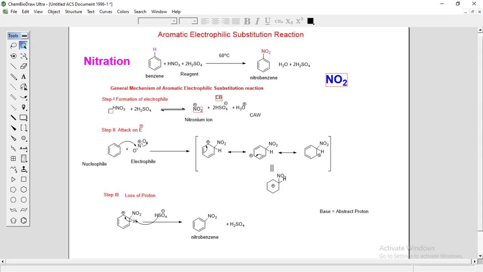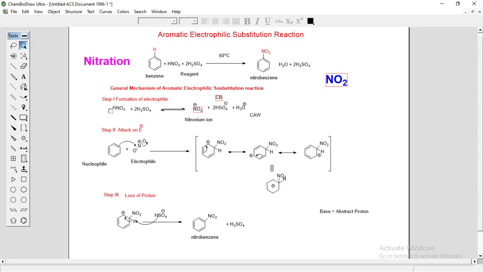Nitration cannot be carried out by using only concentrated HNO3, as the reaction is slow. You can't do the nitration reaction by only using nitric acid, as the reaction is very slow.